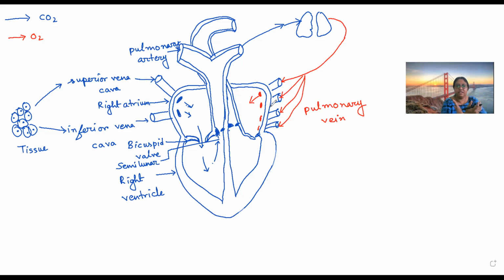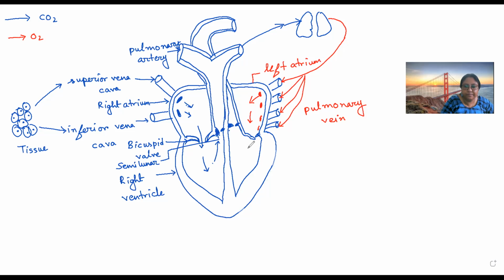Always place yourself at the side of the book, and now decide the left and right. If I turn like this, this will be my left, this will be my right. Same is described here. So this is the left ventricle, left atrium or auricle.